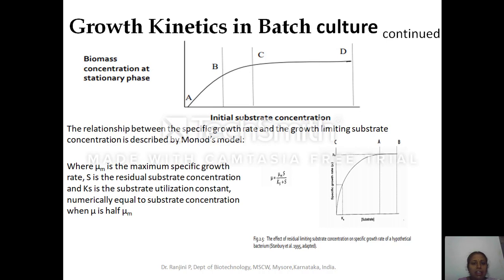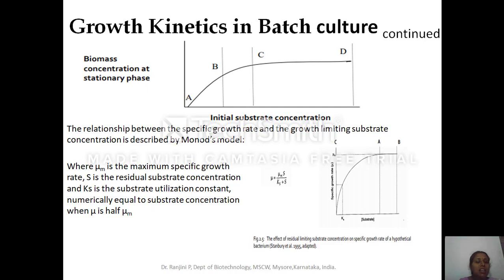If you take the biomass, how it changes with the substrate concentration: at time 0 the substrate concentration will be very high, but the biomass will be very less. After the cell prepares itself for cell division, cell number increases and the cell biomass also increases.